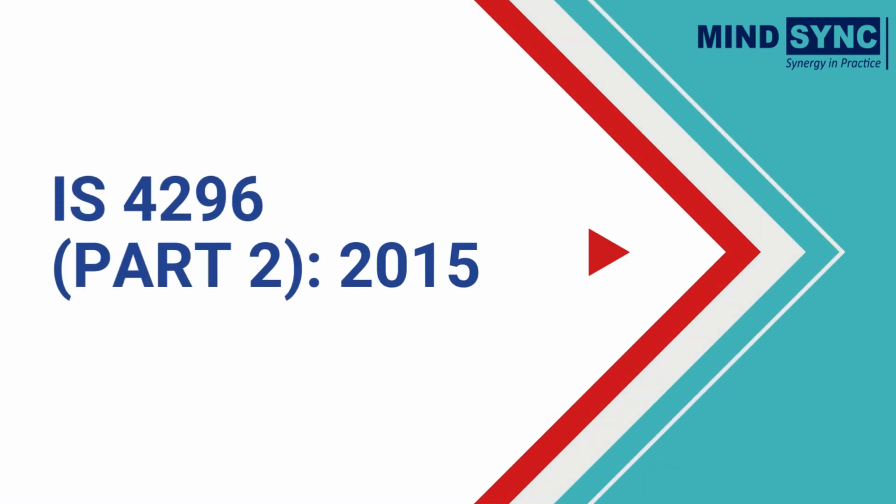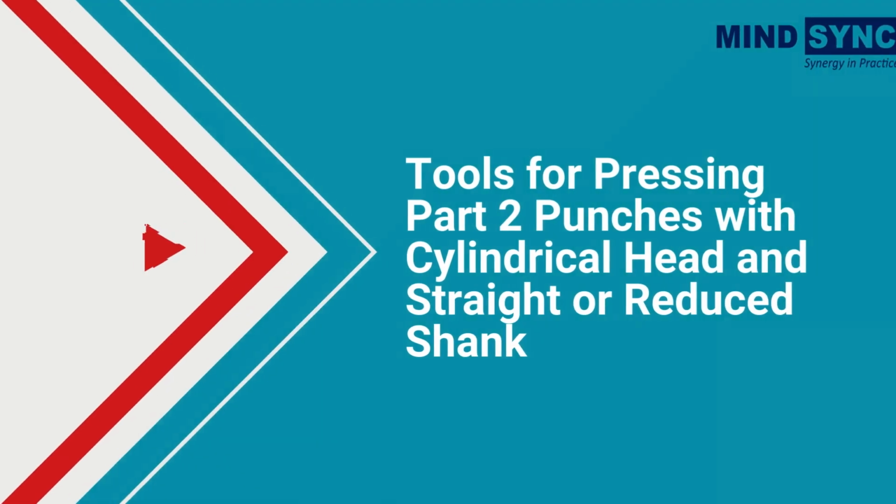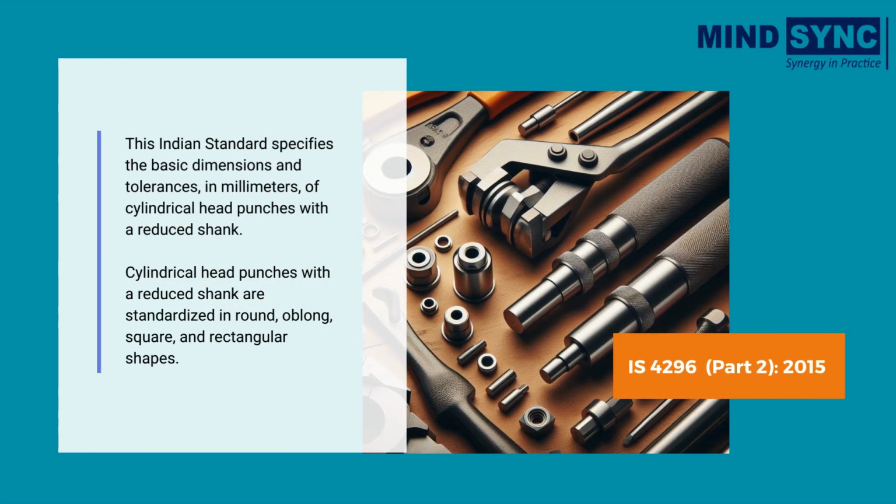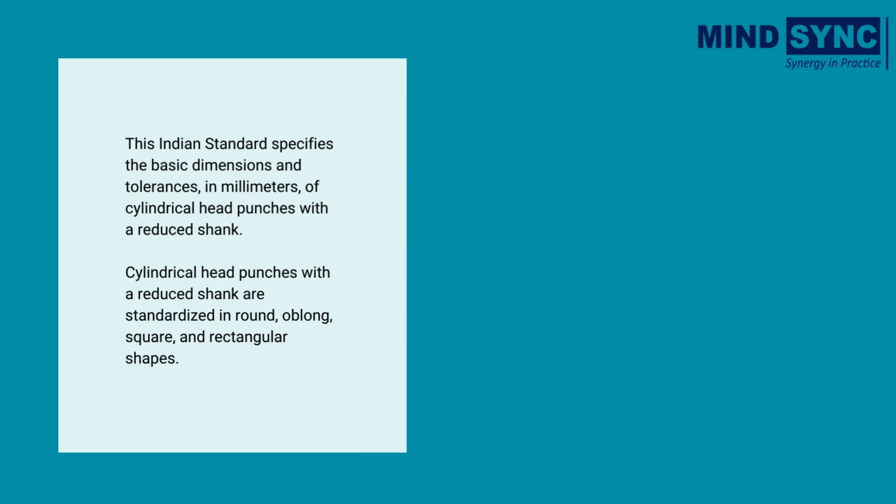Next standard is 4296 Part 2 Cylindrical Head and Straight or Reduced Shank. This Indian standard specifies the basic dimensions and tolerances, in millimeters, of cylindrical head punchers with a reduced shank. Cylindrical head punchers with a reduced shank are standardized in round, oblong, square, and rectangular shapes.